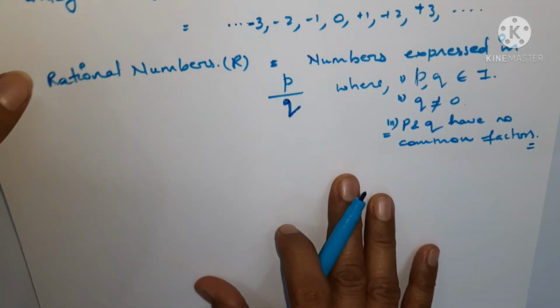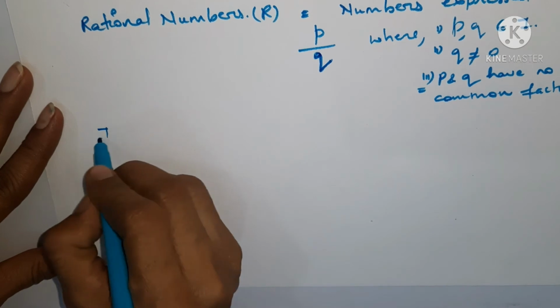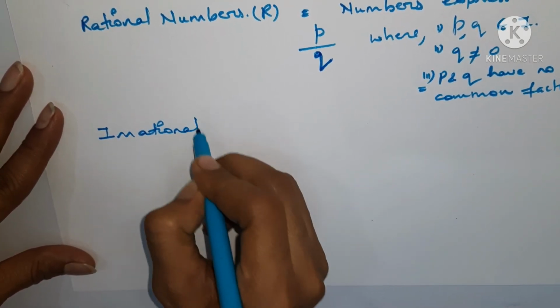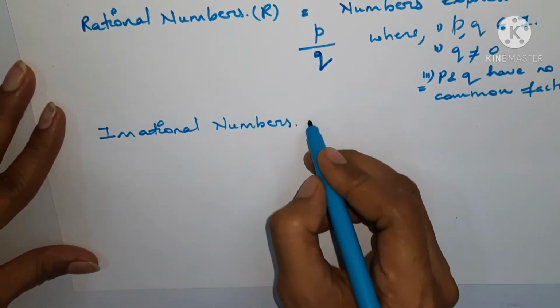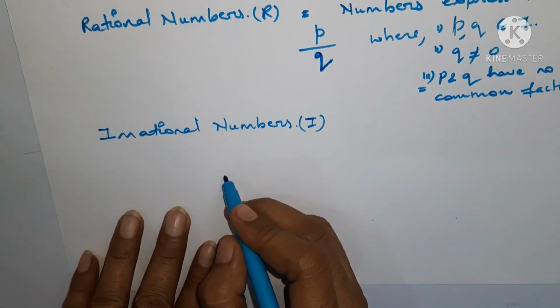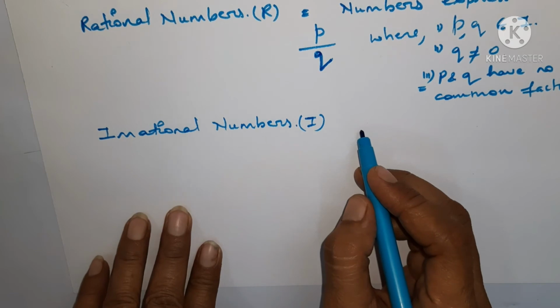There is another set of numbers known as irrational numbers. Simply, the opposite of rationals is irrational numbers. The opposite of a rational number is an irrational number.